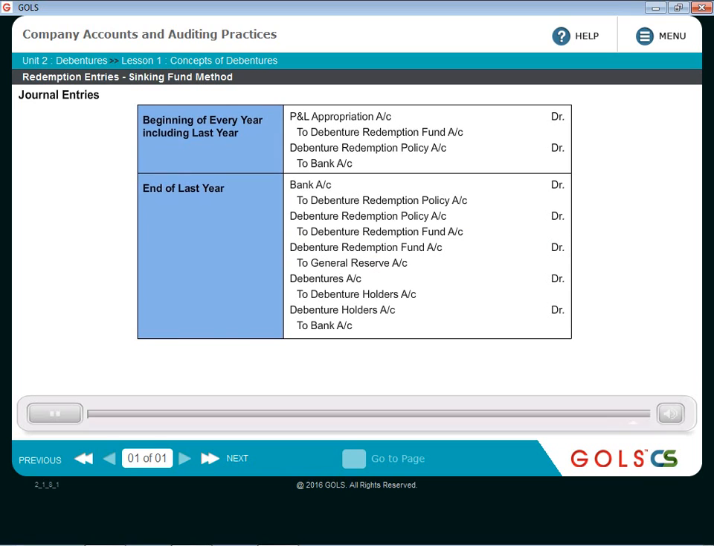And then finally, the debentures account has to be closed. So debentures account debit to debenture holders account, and then debenture holders account debit to bank account. And this money is coming from the sale of insurance policy.